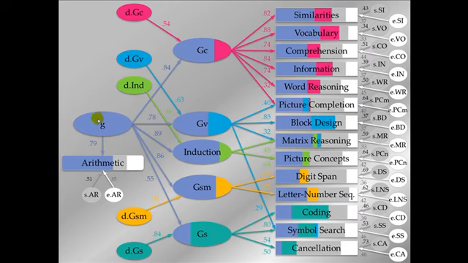So G is directly indexed by arithmetic, but it's also to be found in every other subtest too. This color is the color of G, and here in the observed scores, you can see how much variance in the observed score is accounted for by G. So a little less than half of similarities is G variance. Well, what's the rest? Well, this red part here comes from the disturbance term for GC. This factor here, DGC, the disturbance term for GC, accounts for a certain percentage variance in similarities.